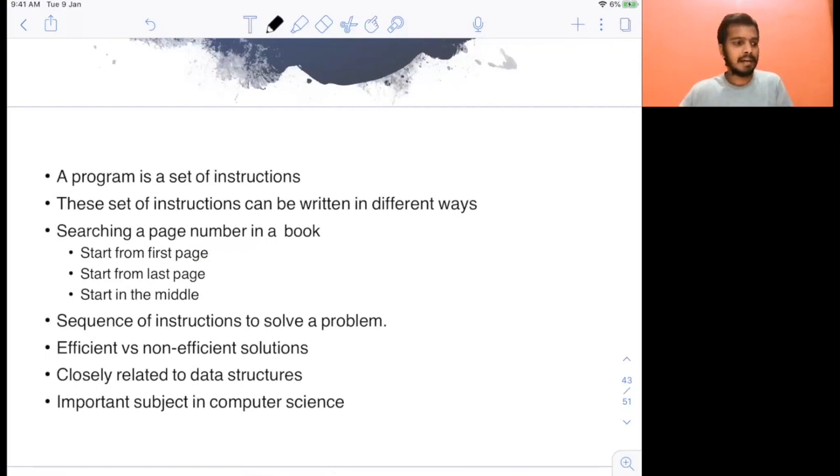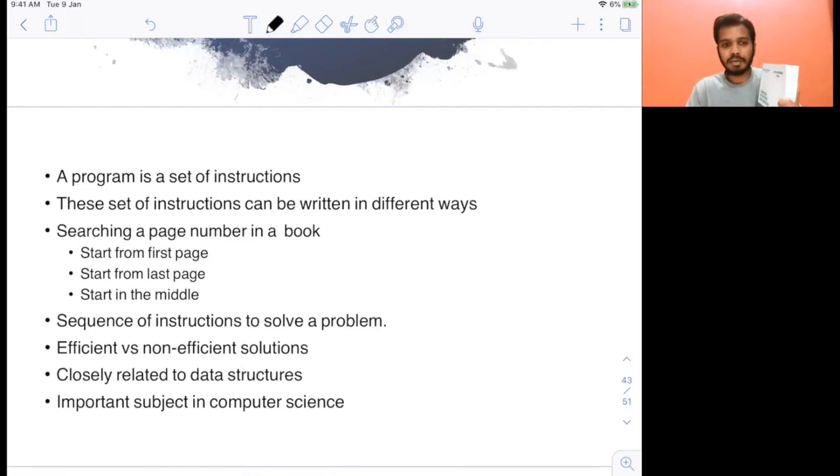Think about this. I have a book here. Now, I have to search for a page number in this book. So basically, it's like an instruction, right? I am also performing an algorithm here. This is a real life example of how we use algorithms. Let's say I have to search for page number 100 in this book.